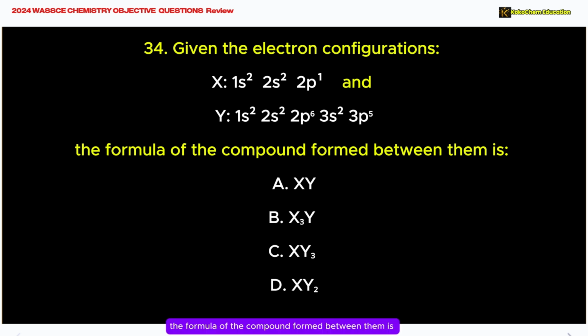The formula of the compound formed between them is A. XY, B. X3Y, C. XY3, D. XY2. The correct answer is C. XY3.